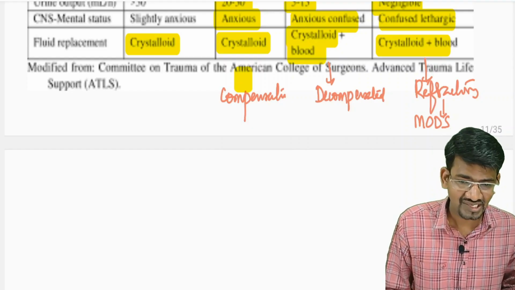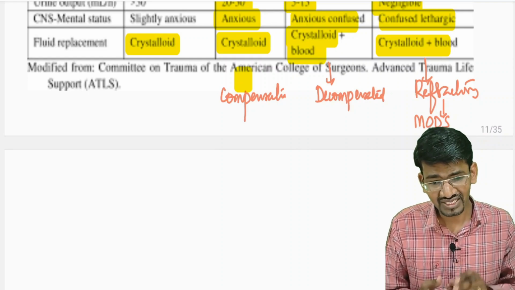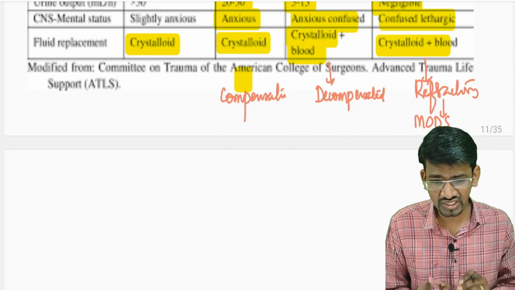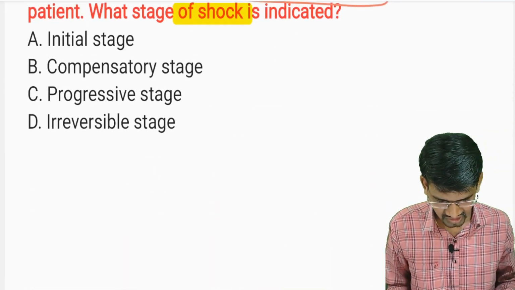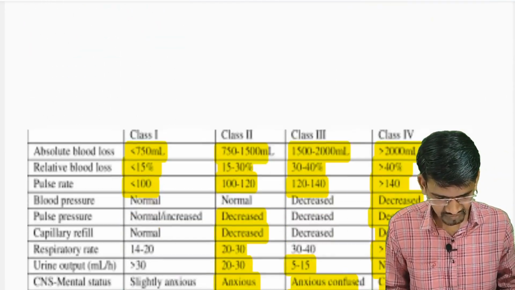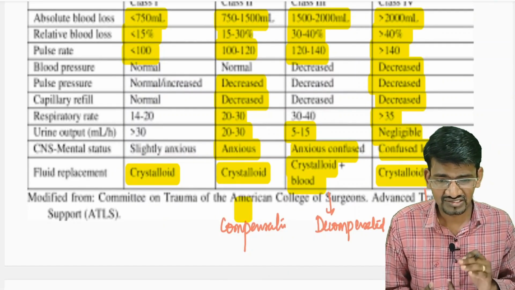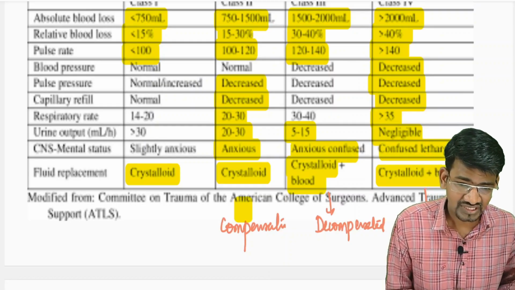So in the compensatory stage, where the compensatory mechanisms start to activate, the patient will have tachycardia. Hypotension will not be there in this condition, but the patient becomes anxious. In the decompensated stage, there is tachycardia and hypotension.